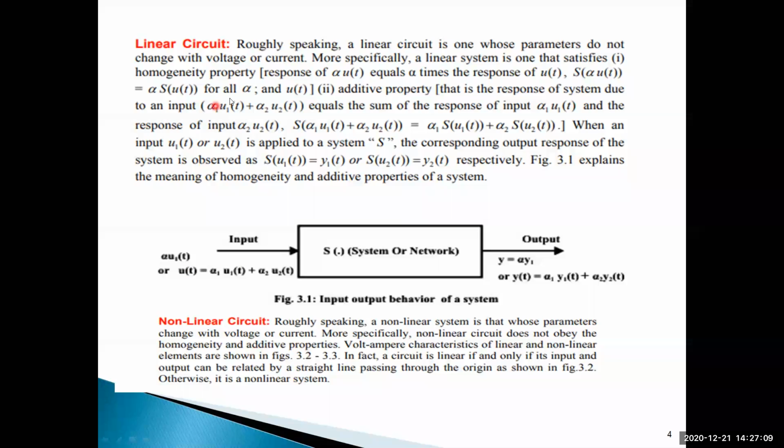First, linear circuit. How can we say this is a linear circuit and this is a non-linear circuit? We can say it by using two properties. The first is the homogeneity property and the second is the additive property. All of you write this concept down. Roughly speaking, a linear circuit is one whose parameters do not change with voltage or current.